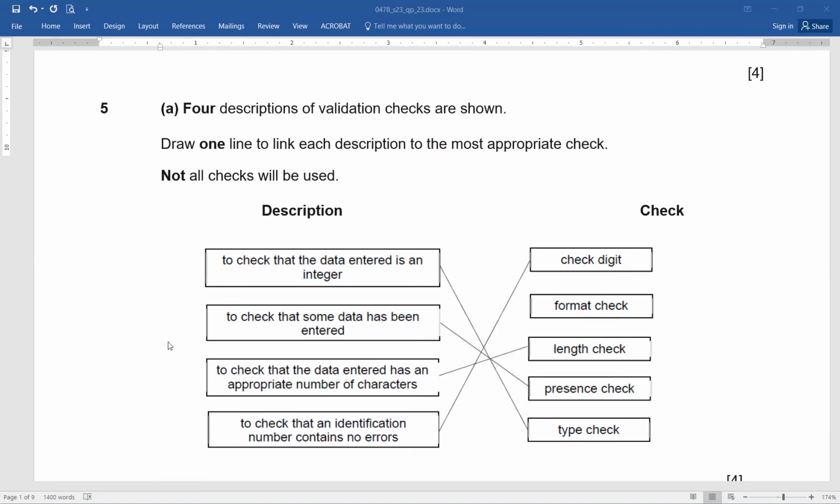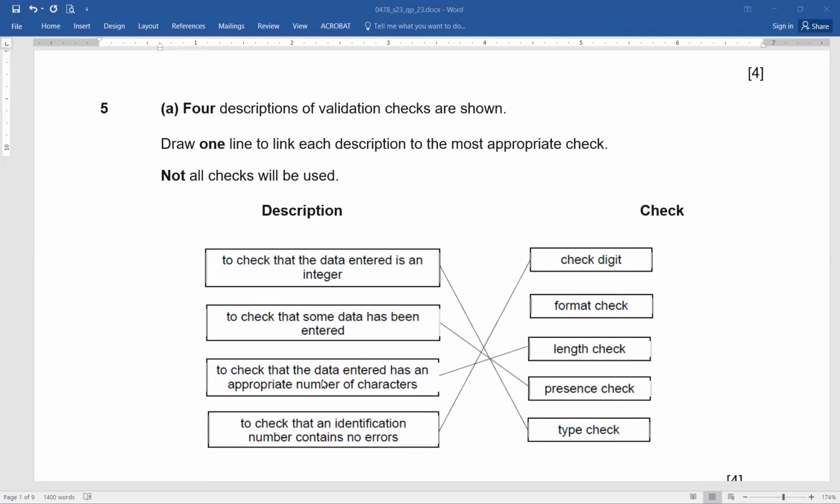integer. Definitely that is a type check. Nothing else but type check. To check that some data has been entered, it means it is not left blank. So definitely that is a presence check. To check that the data entered has an appropriate number of characters. Now this is a length check, because here you check that exactly the same number of characters are entered, or it has some reasonable number of characters. Let me quickly recall the example of length check.